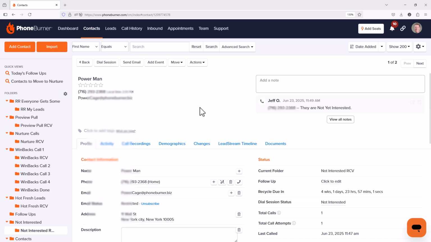So anyway, this is a simple way that you can configure your account to automatically recycle contacts who say they're not interested into some other pool to be called again in the future. I ran through this as a not interested example, but keep in mind you can do similar things for any other type of situation.